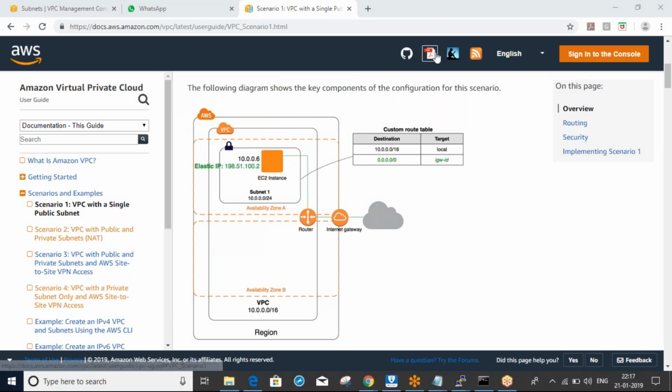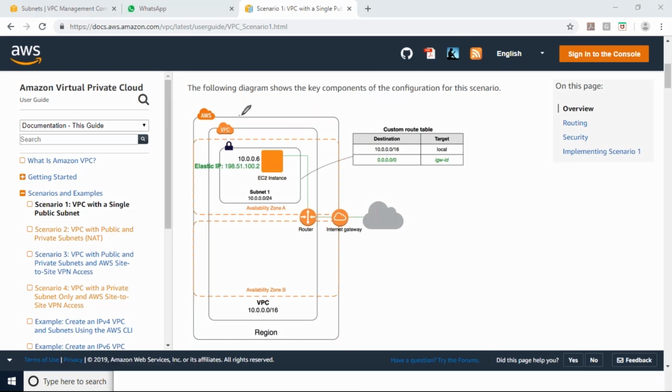So now what I will do? Now I have my VPC. Now I have my subnet. So now what I will do? I will create one internet gateway, and this internet gateway I will attach to my VPC.